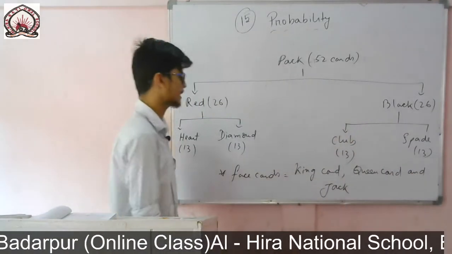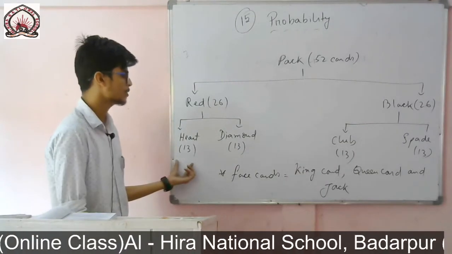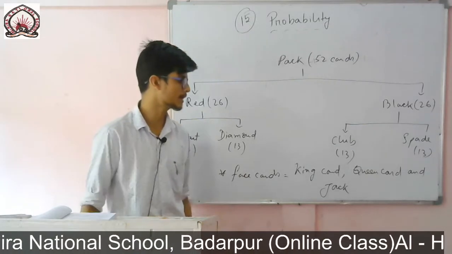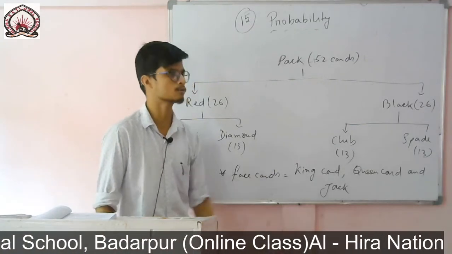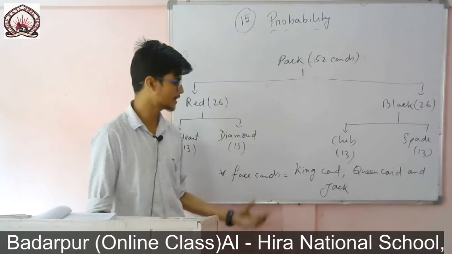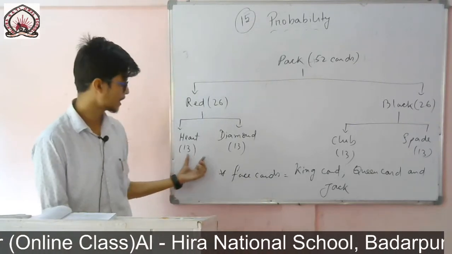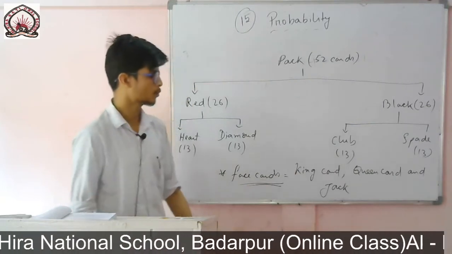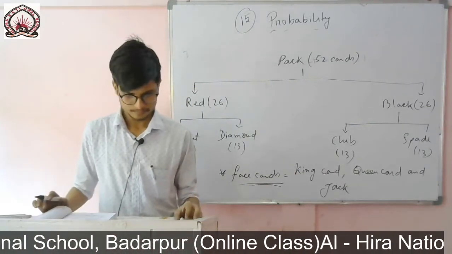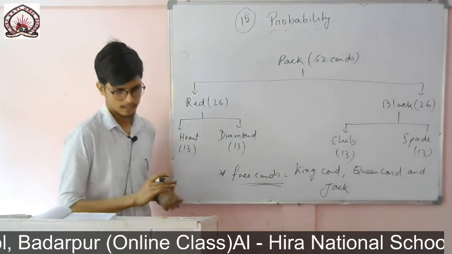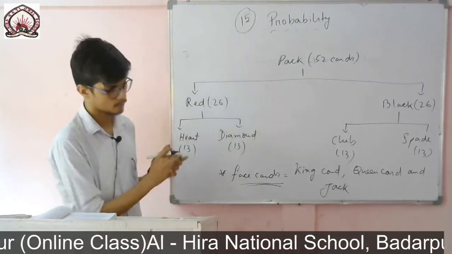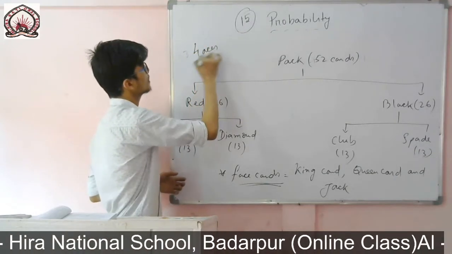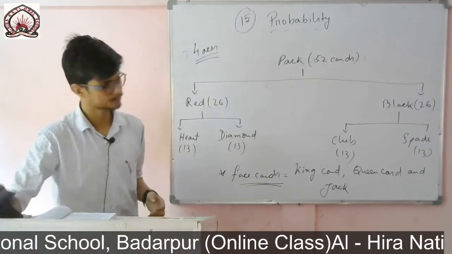In heart also you will find a king, a queen and a jack. In diamond also the same, king, queen and a jack. In club also you will find, in spade also you will find. So in each and every case you will find three face cards, in heart, in diamond, in club and in spade. These are called face cards, king, queen and jack. And in each deck of 52 cards you will find four aces.